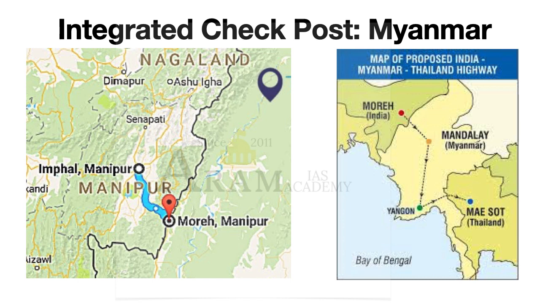And next one, ICP Myanmar. We have only one ICP with respect to Myanmar. That happens to be Moreh. Moreh in Myanmar is a very important one because this Moreh will act as a gateway for India to trade with Southeast Asian nations. See, the Asian Highway number 1, a part of the India-Myanmar-Thailand trilateral highway, will connect Moreh with Myanmar and Thailand. That's called the IMT corridor. A very important corridor. And there is a proposal to extend this corridor even to Vietnam.